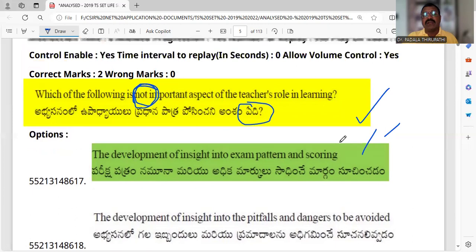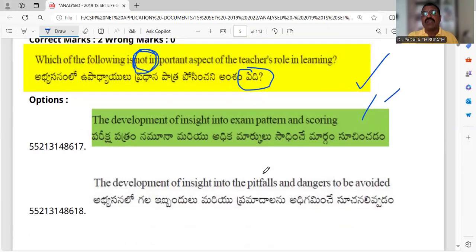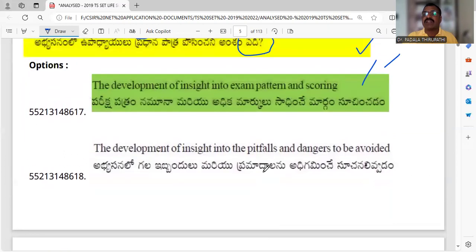The remaining are important. What is the question asked here? Not an important aspect of the teacher role in the learning process. This is the right answer to this question. But the remaining are all useful, important aspects of the teacher role in the learning. What are the roles of the teacher in the learning? The remaining three we will discuss here.